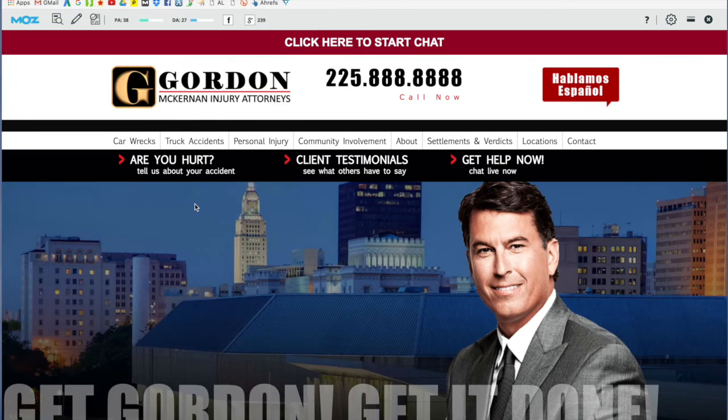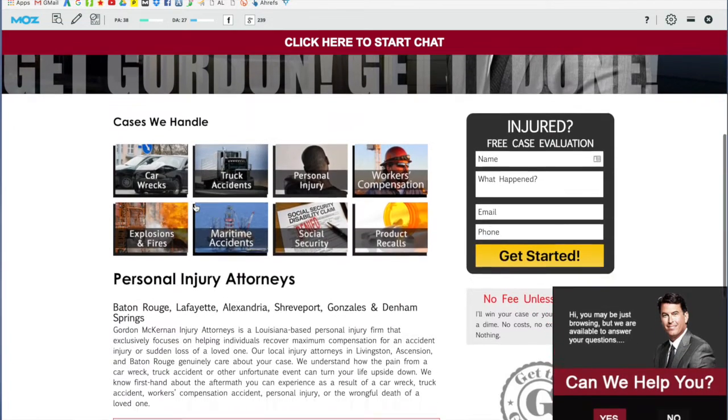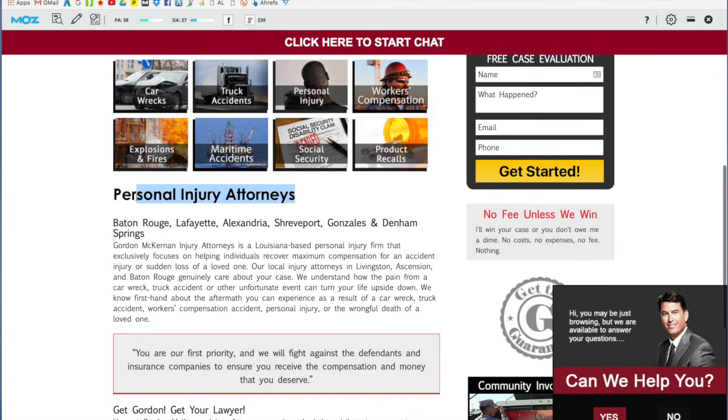It's taking a second to grab it because I confused it. Their H1 tag, the third element for relevance, is just personal injury attorneys. Some people say you don't have to put the location in there, but I always put the location in the H1 tag because I usually see sites that are in the top 3 do have the location. They chose to put all of their locations in the H2, which is pretty smart. That's a good move.